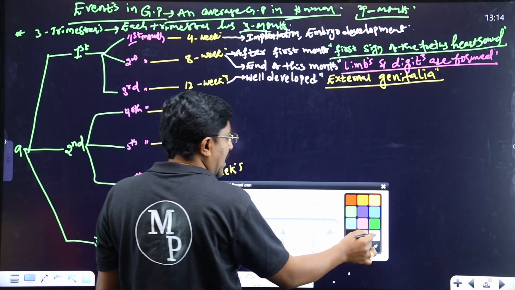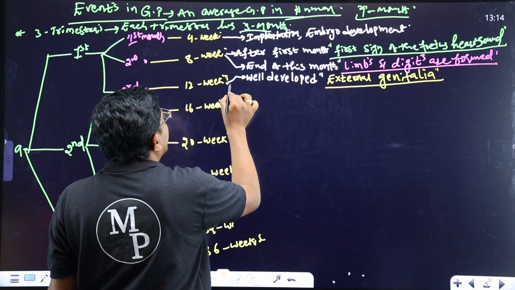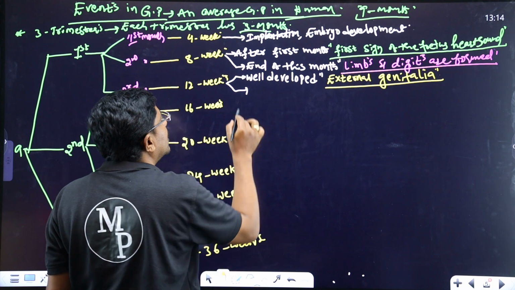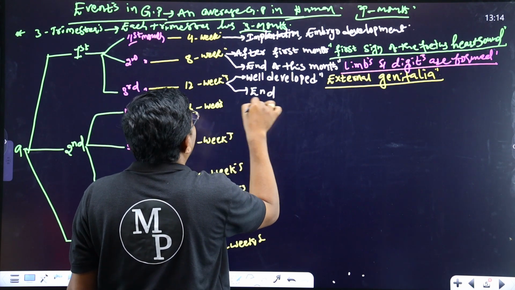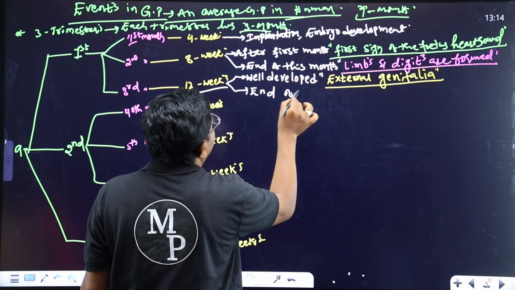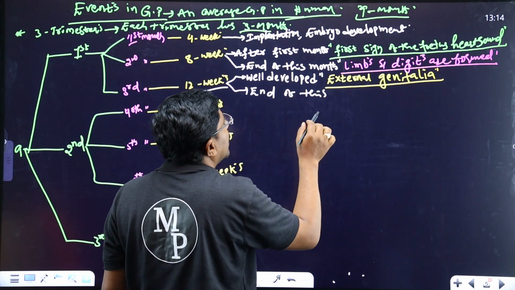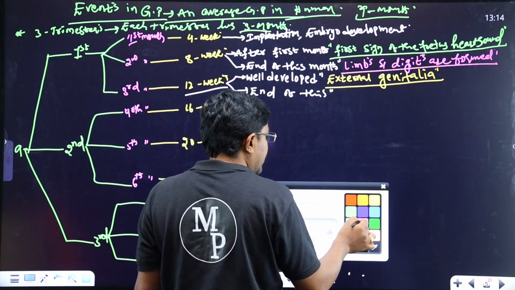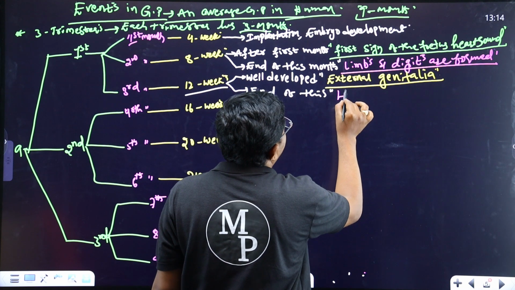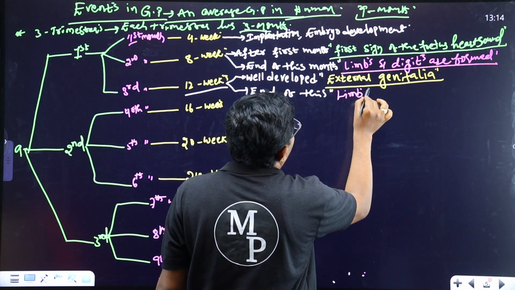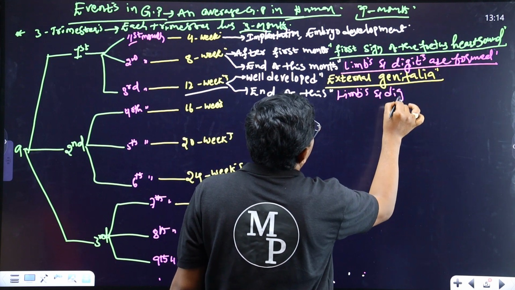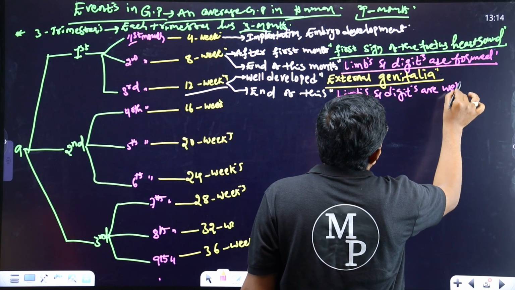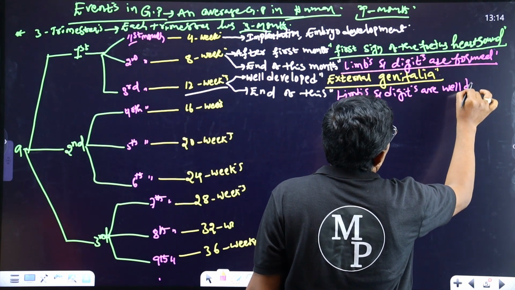See, along with the external genitalia, whatever limbs and digits appeared at the end of the second month, by the end of the 12th week of the gestation period, at the end of this month, limbs and digits are well developed.